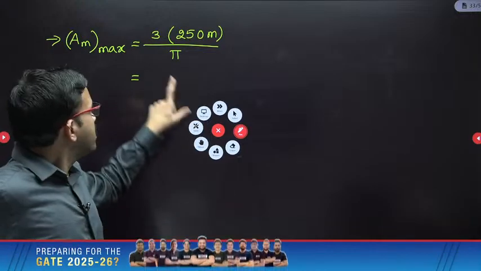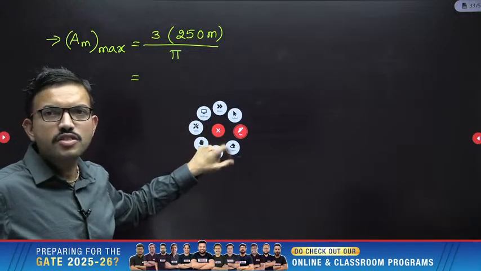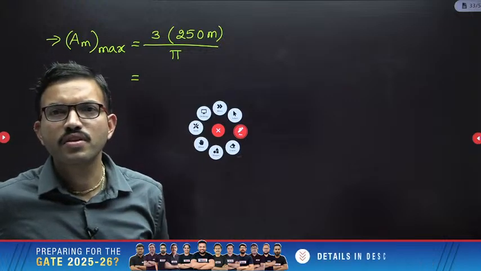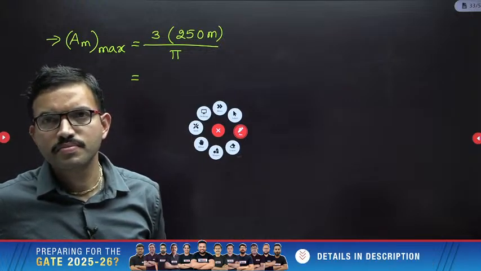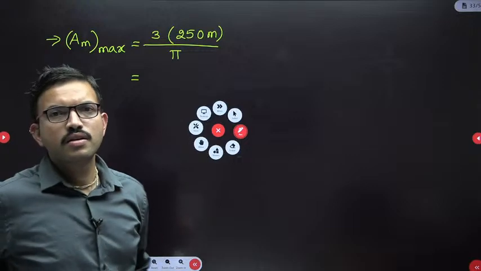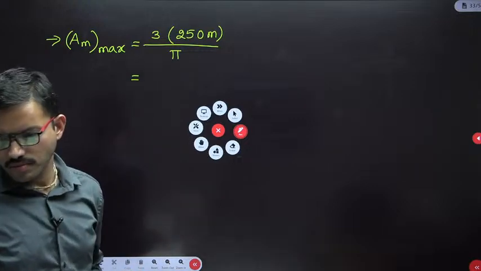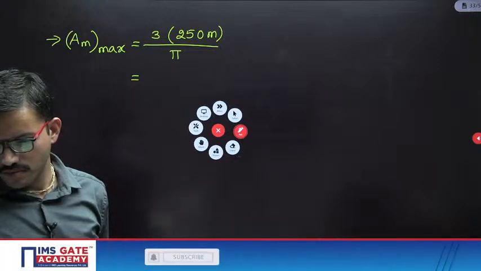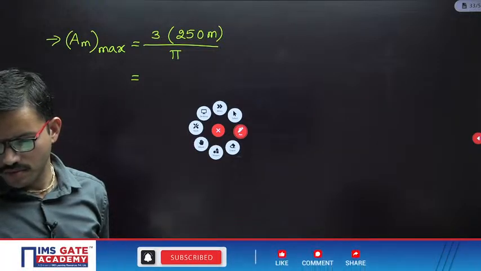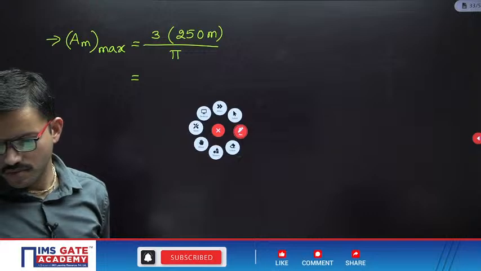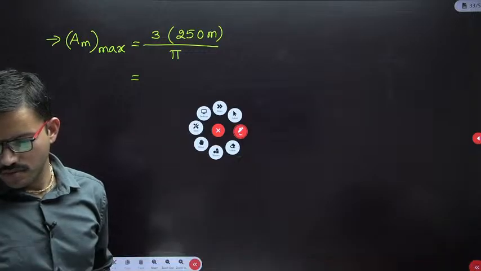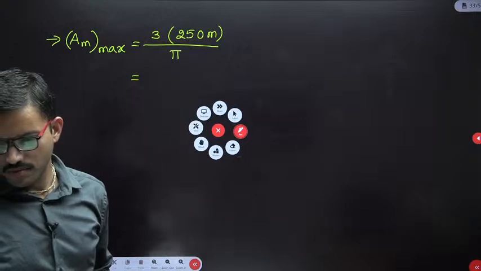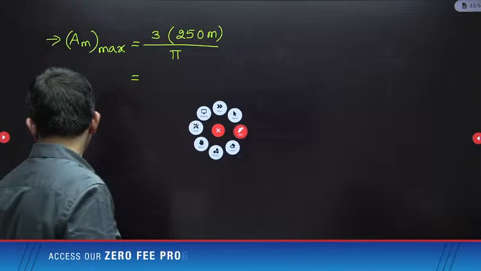Yeah, Nobita, you can verify here. Whatever the answer you got, that is correct only. Yeah, sorry.